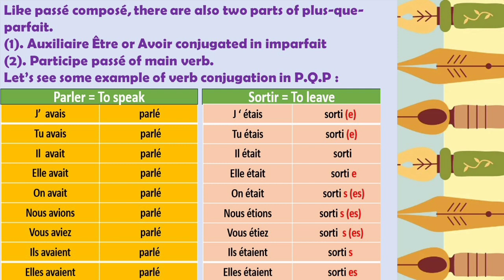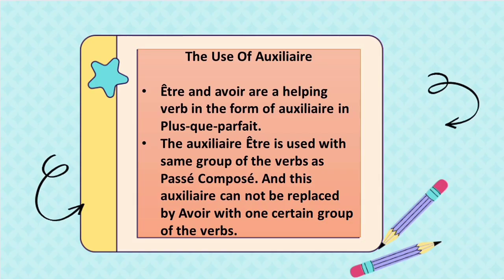If you observe, I put the accords in red mark in the bracket: e, e, es, s. So what are those? These are the accords which we add with the participe passé of the verb according to the gender and the number. What is the use of auxiliary? Être and avoir are helping verbs in the form of auxiliary in Plus-que-parfait. The auxiliary être is used with some group of the verb as in passé composé. You already learned the same thing. And this auxiliary cannot be replaced by avoir with one certain group of the verb.